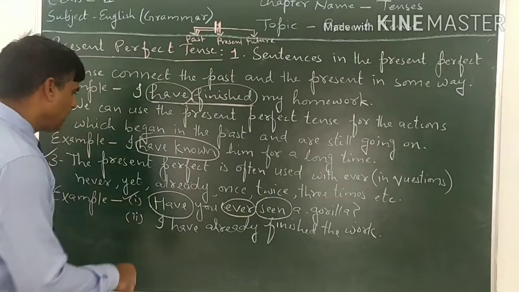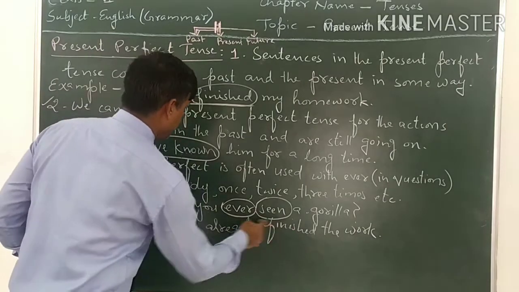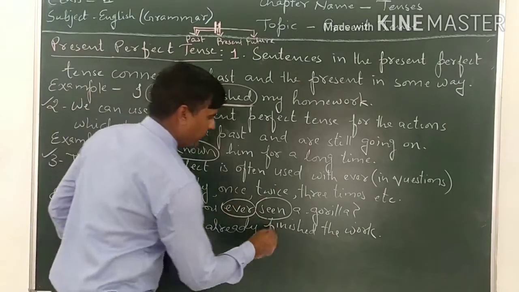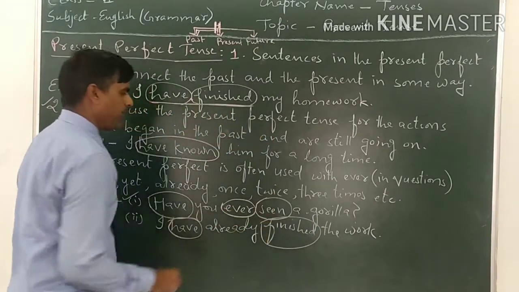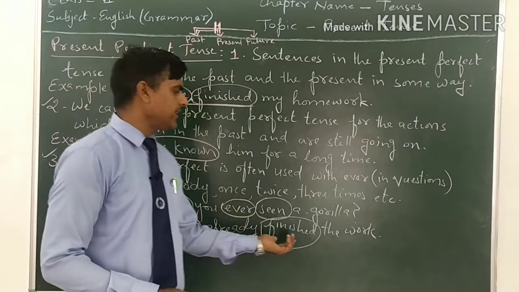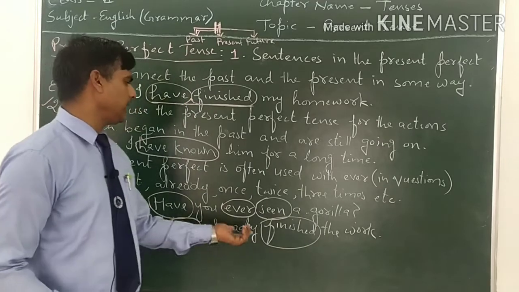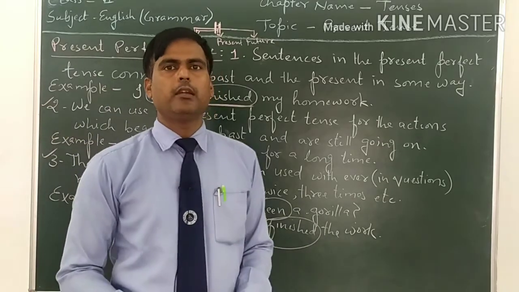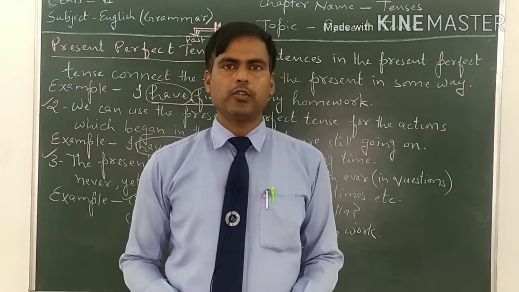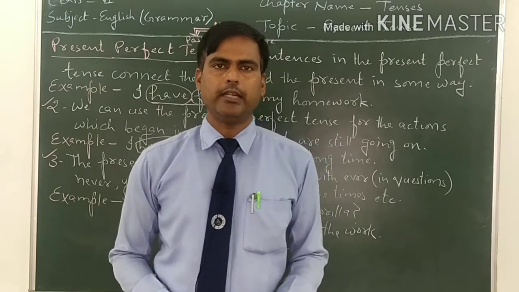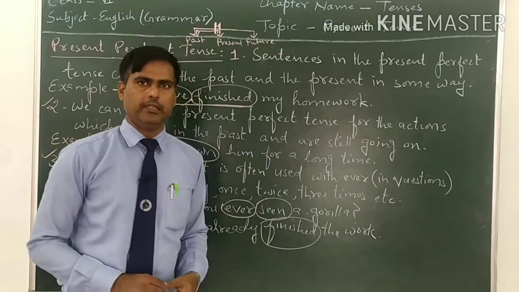For example, I have already finished. Have is a helping verb, finished is the third form of the main verb, and this tells us that the tense is present perfect tense. I have already finished the work. मैं काम पहले ही पूरा कर चुका हूँ.